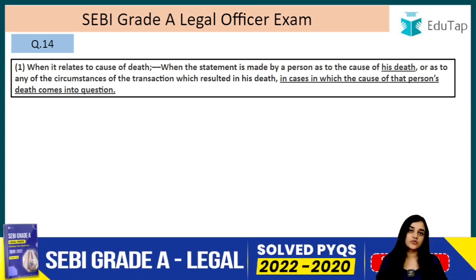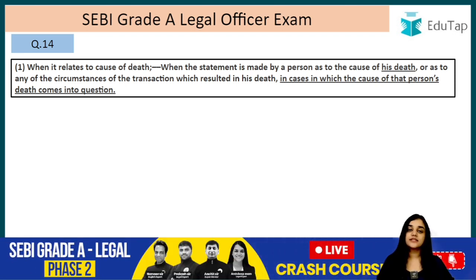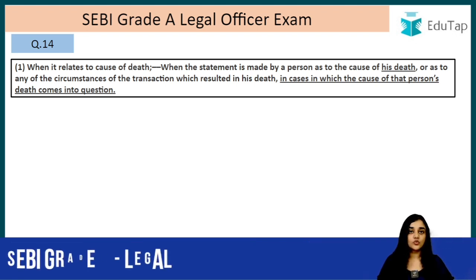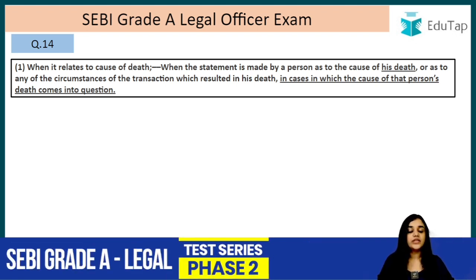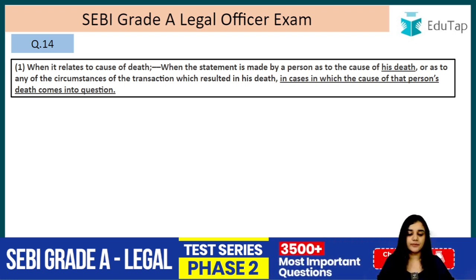But there arises one question: what if a person who made that dying declaration, who made that statement, actually survives? In that case, will his statement be discarded? The answer is no. Now that he has survived, he can come to the court and he can be cross-examined. So his statement can be used, but after what? After cross-examination. So this was about section number 32.